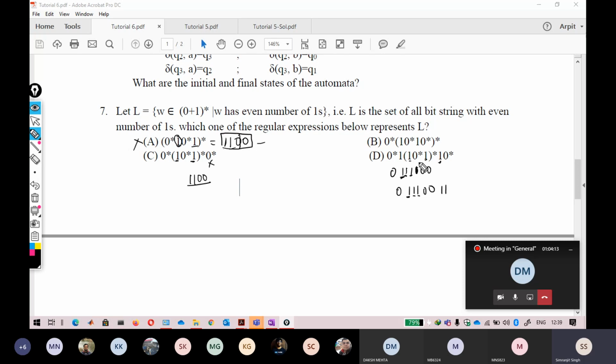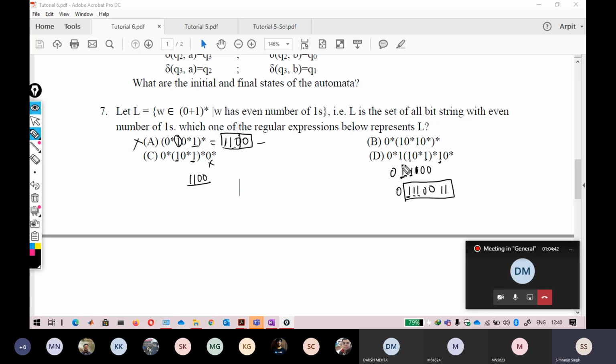So one one one, and 0 0. Okay, so I don't think you are able to generate that string.